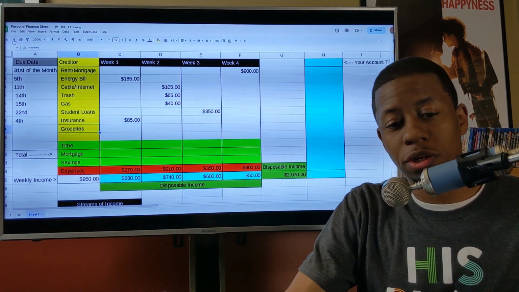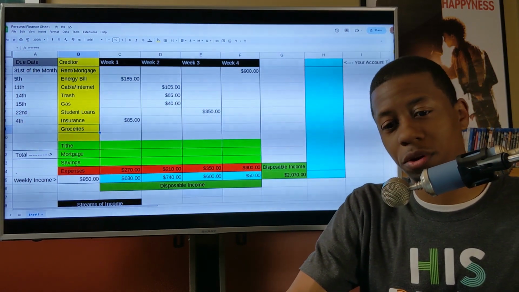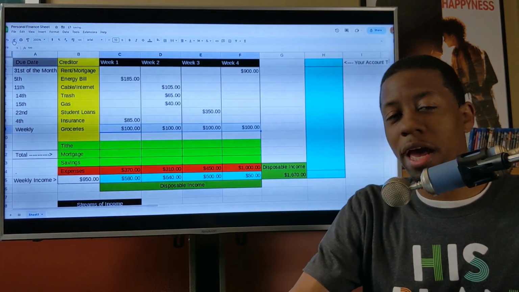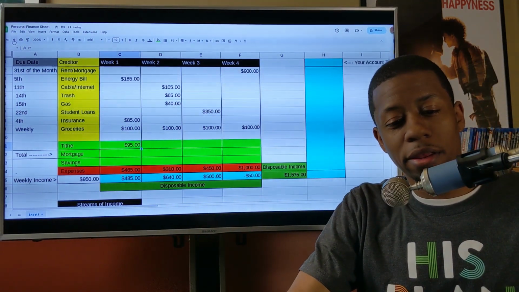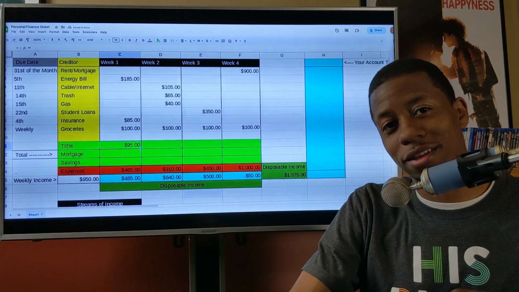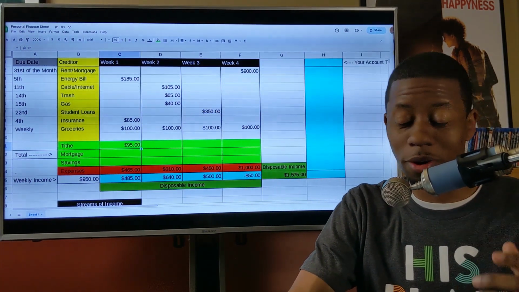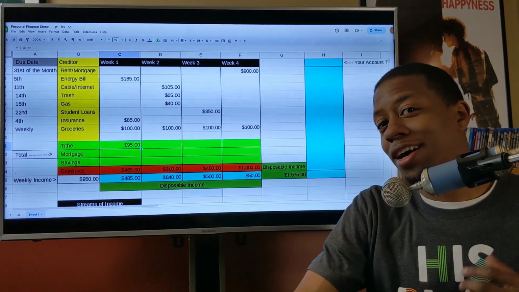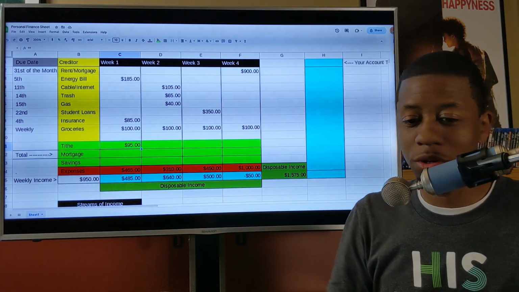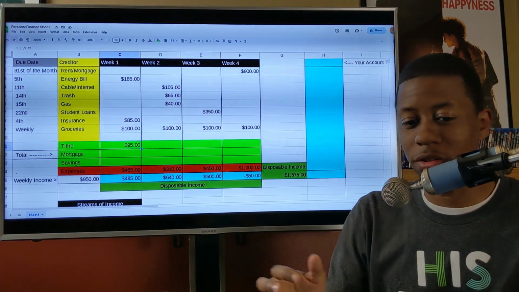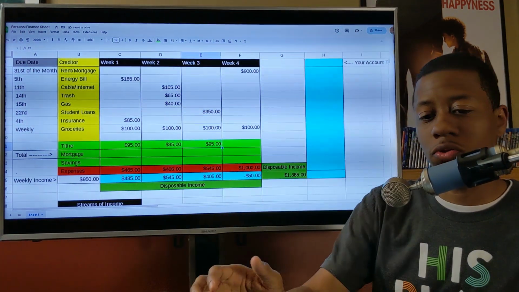And keeping on with the trends, groceries, that's something that you'll need every week most likely. I know my wife goes shopping for groceries every single week. And I'm just going to have that, let's say $100 every single week here. And then the next thing that I like to set up is my tithing, because I tithe every single week. I'm hoping and praying that you all do the same thing. God asks for 10%, and if your weekly income is $950, like we said before, 10% of that is $95. So let's go ahead and put your tithe here on this line, which goes straight across.